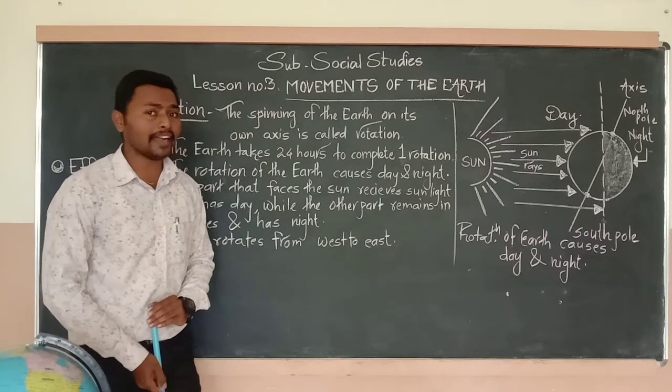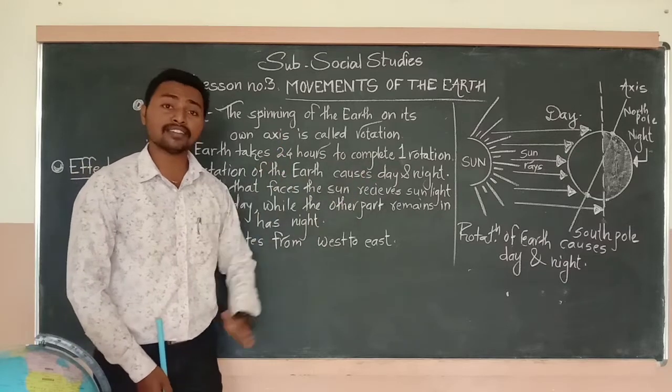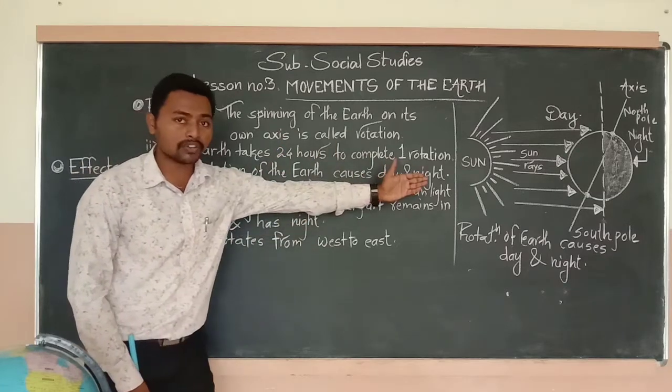What is the reason behind it? Day happens as well as night happens. So observe this picture.